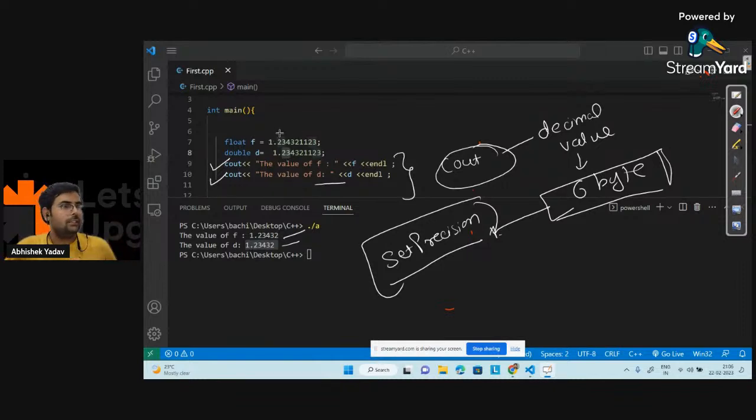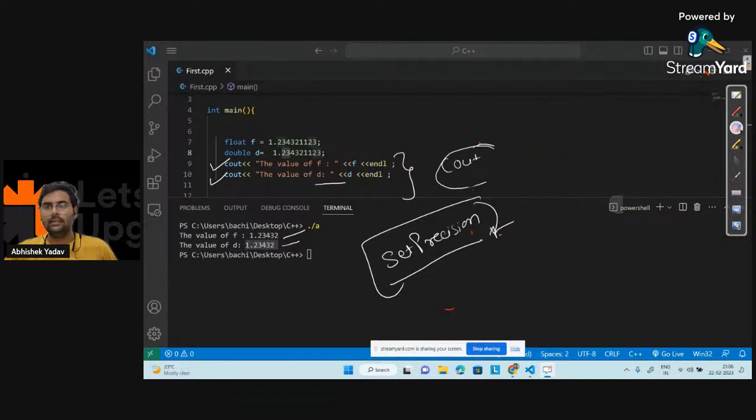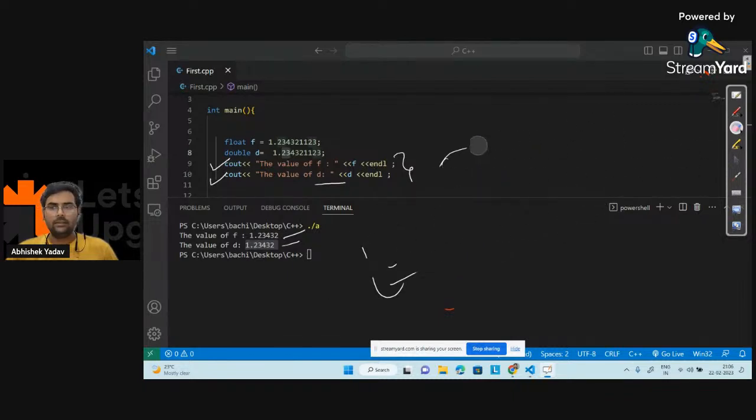Everyone is clear till this point? Yes or no, guys? Everyone is clear till this point? Yes or no? Please write in the chat if it is clear. Okay, please write in the chat, guys, if it is clear. Yes or no?